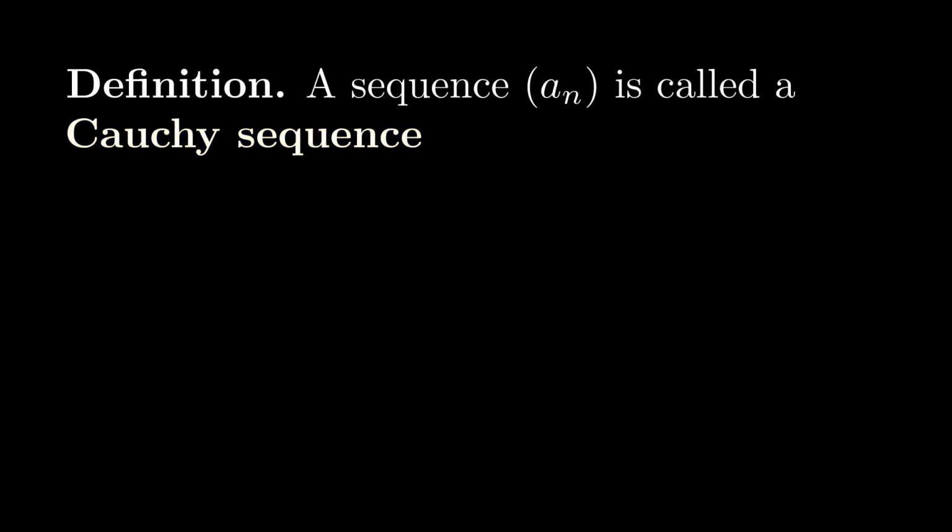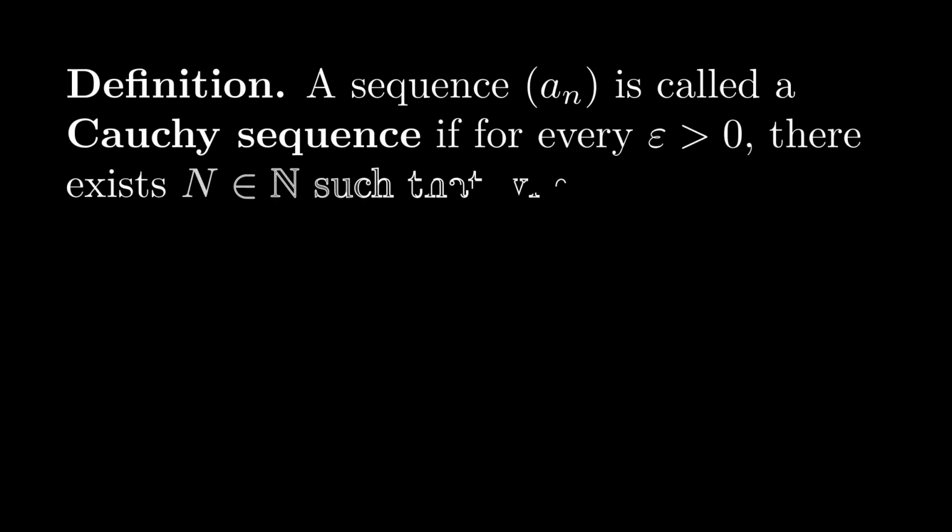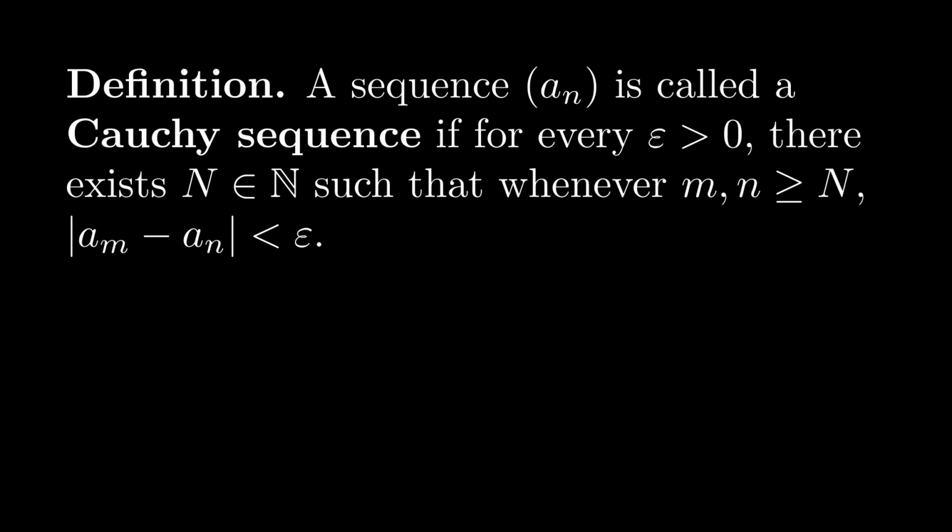In this video, we'll define a Cauchy sequence. A sequence a_n is called a Cauchy sequence if, for every epsilon greater than 0, there exists a big N in the naturals, such that whenever m and n are greater than or equal to big N, the absolute value of a_m minus a_n is less than epsilon.